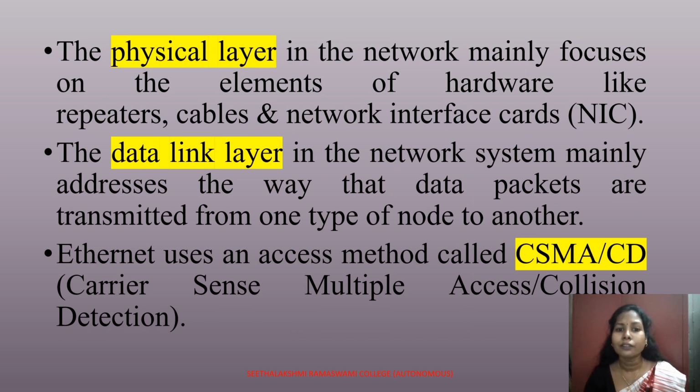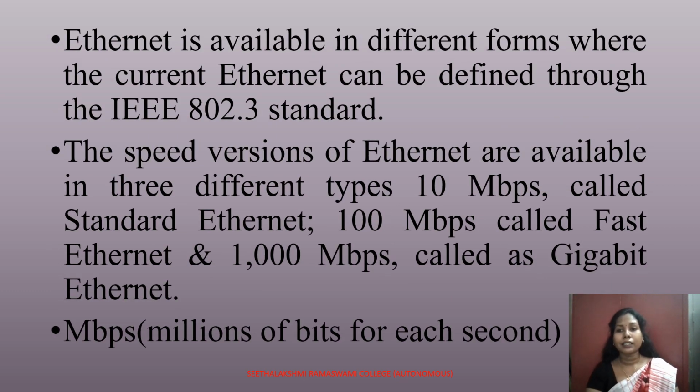So the physical layer in the network mainly focuses on the elements of hardware like repeaters, cables, and network interface cards, whereas the data link layer in the network system mainly addresses the way that the data packets are transmitted from one type of node to another. Ethernet uses an access method called CSMA/CD, which stands for Carrier Sense Multiple Access with Collision Detection. So Ethernet is available in different forms where the current Ethernet can be defined through the IEEE 802.3 standard. The speed versions of Ethernet are available in three different types: 10 Mbps called standard Ethernet, 100 Mbps called fast Ethernet, and 1000 Mbps called gigabit Ethernet, where Mbps stands for millions of bits per second.